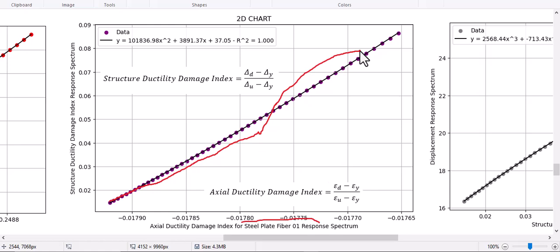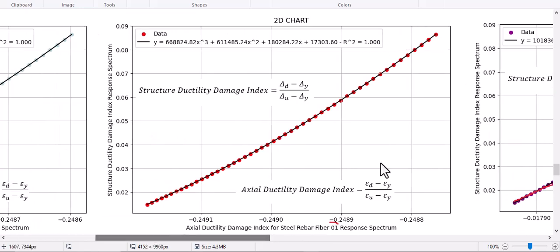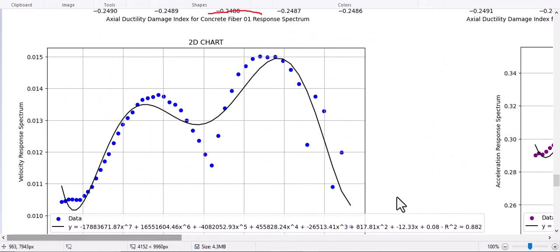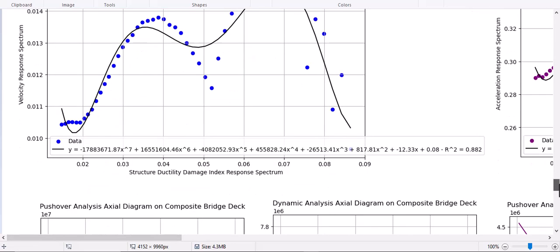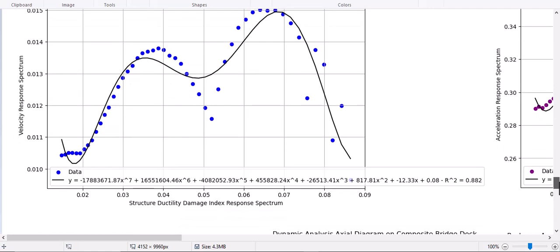And you see in here, and let's see the other outputted data. Relations between velocity and structural ductility damage index, it has this shape. So with this polynomial regression, it has very good fitted data.